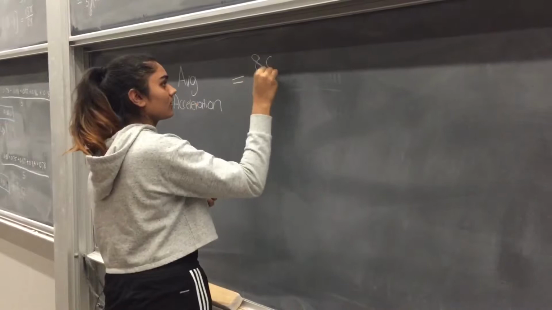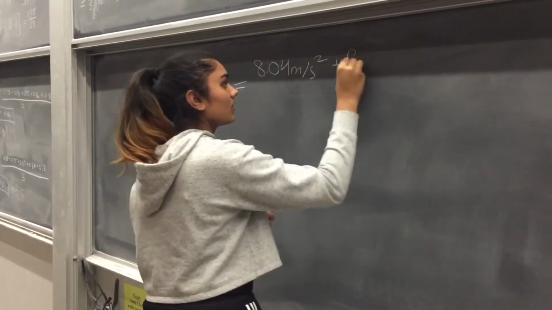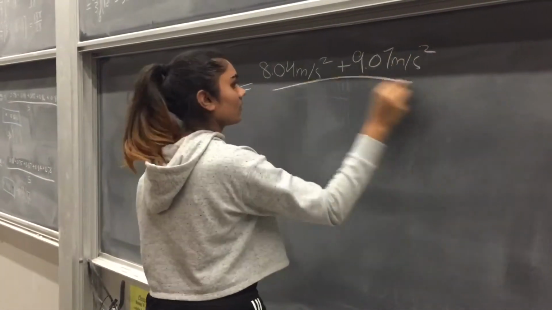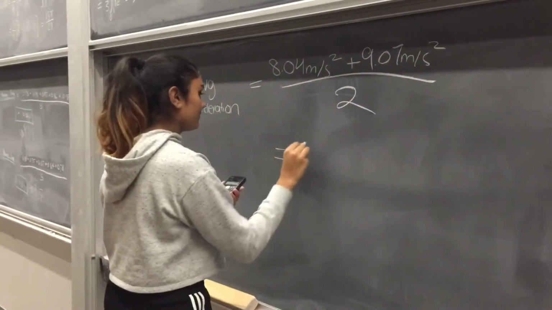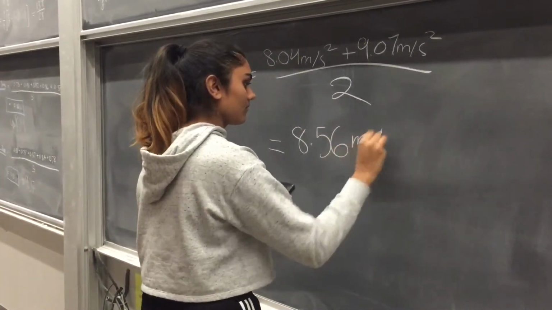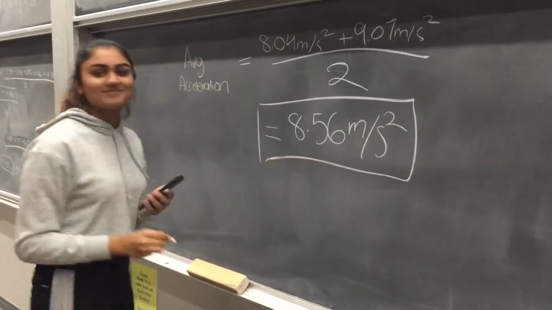The 2 acceleration values obtained will be averaged out to determine a final value for acceleration due to gravity. We determined this value to be 8.56 meters per second squared. There's a downward force due to gravity acting on all matter on Earth, which exerts an equal and opposite force back on this planet. This is in line with Newton's third law of motion.